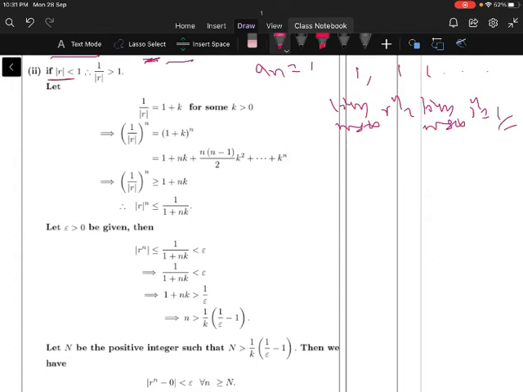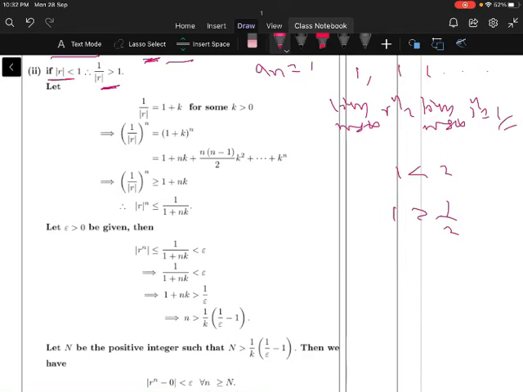If mod r is less than 1, therefore 1 by mod r is greater than 1. You know the concept. Suppose 1 is less than 2, what can I write here? Taking reciprocals, 1 is greater than 1 by 2. Like this we can take.